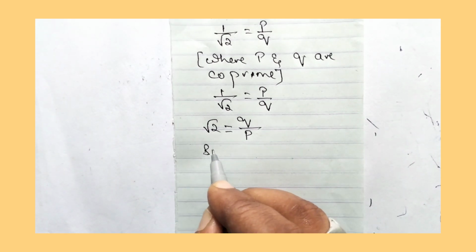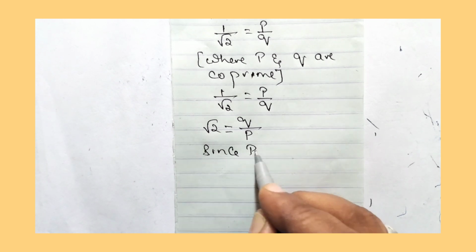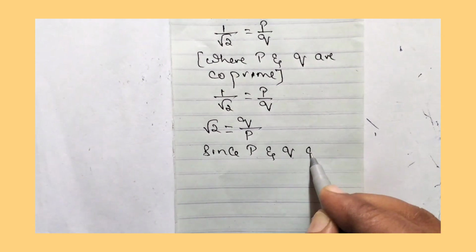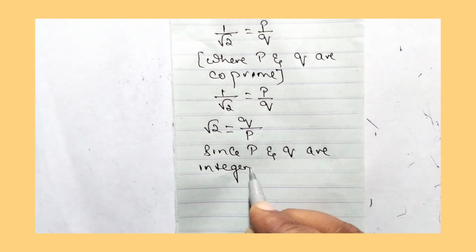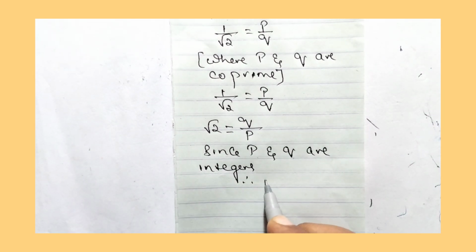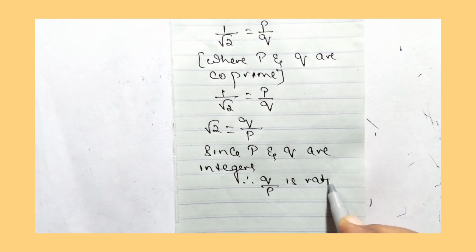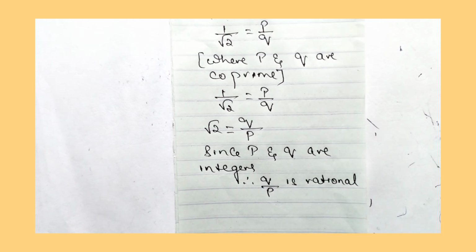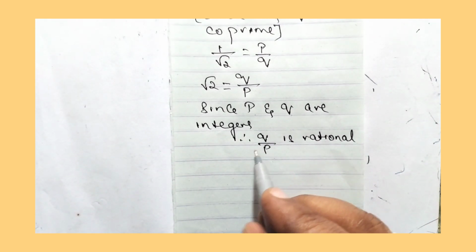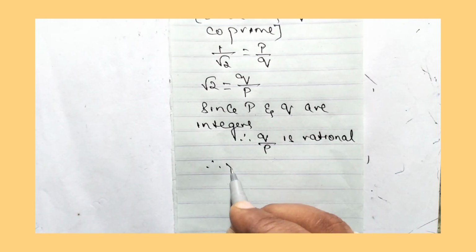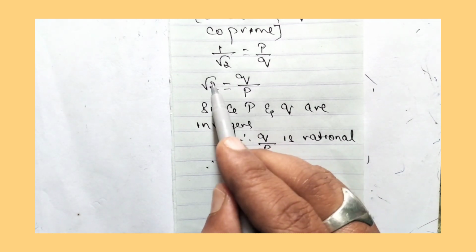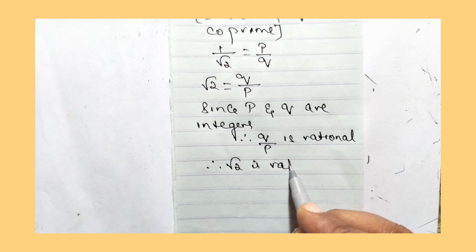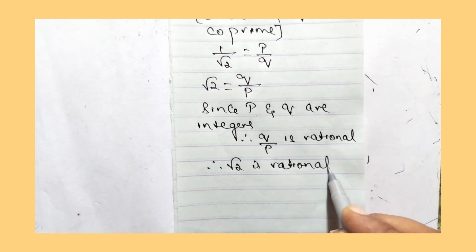Since P and Q are integers, therefore Q by P is rational. If Q by P is rational, therefore root 2 is rational. Therefore root 2 is rational.